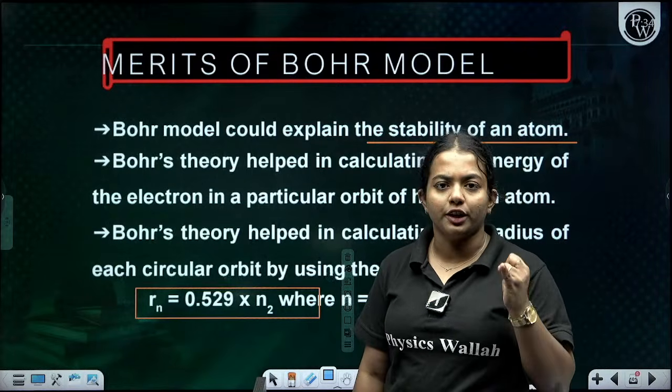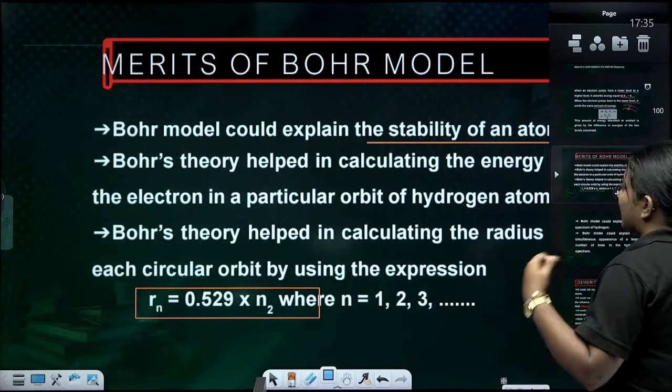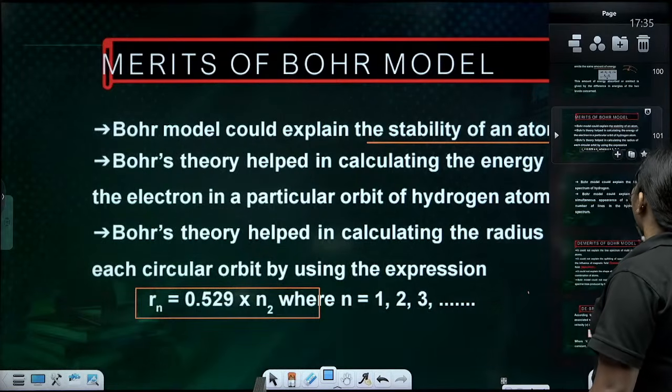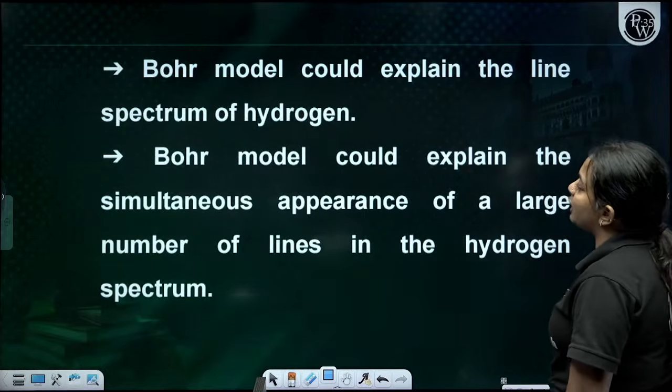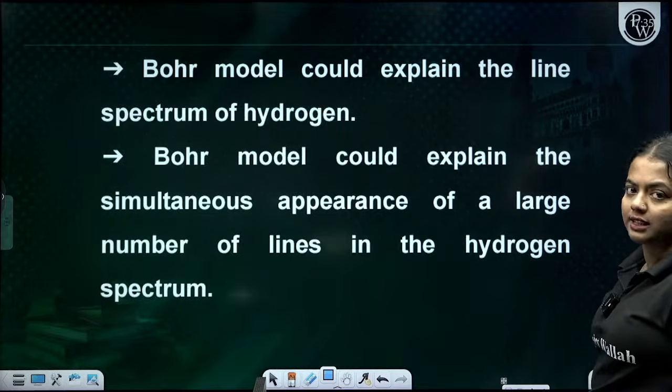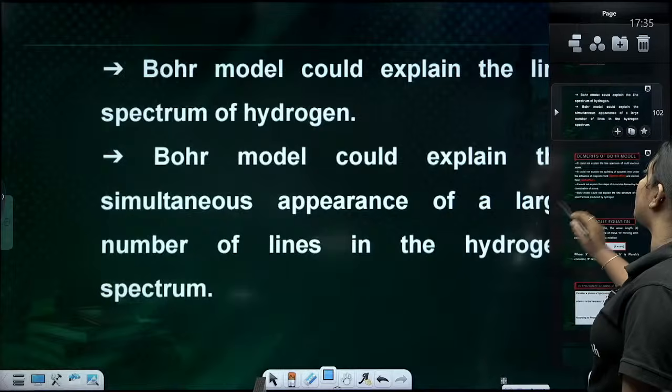So they were able to find out the radius, the particular energy, and analyze the stability of the atom. It also explained the hydrogen spectrum, and could explain the simultaneous appearance of a large number of lines in the hydrogen spectrum. He could explain everything. But there are some demerits of the Bohr model.